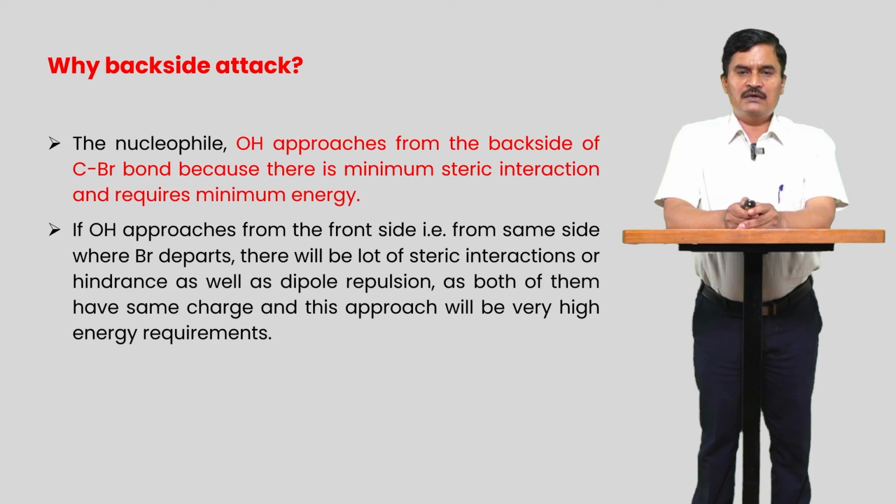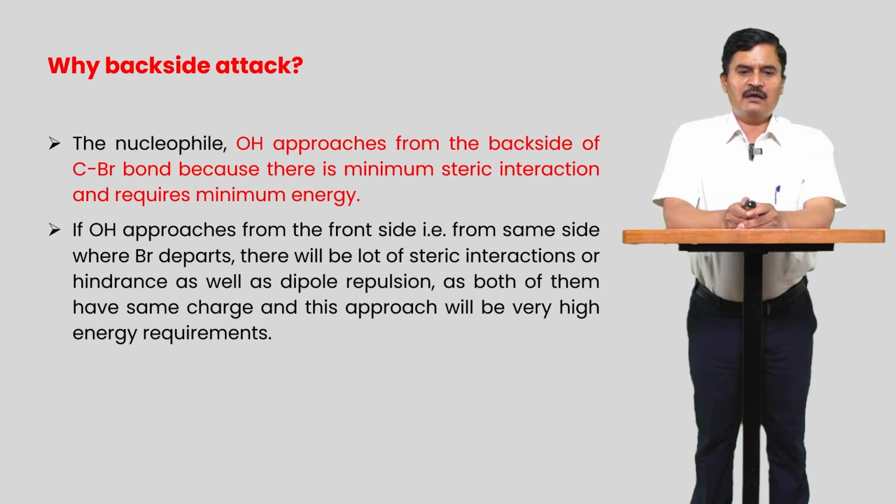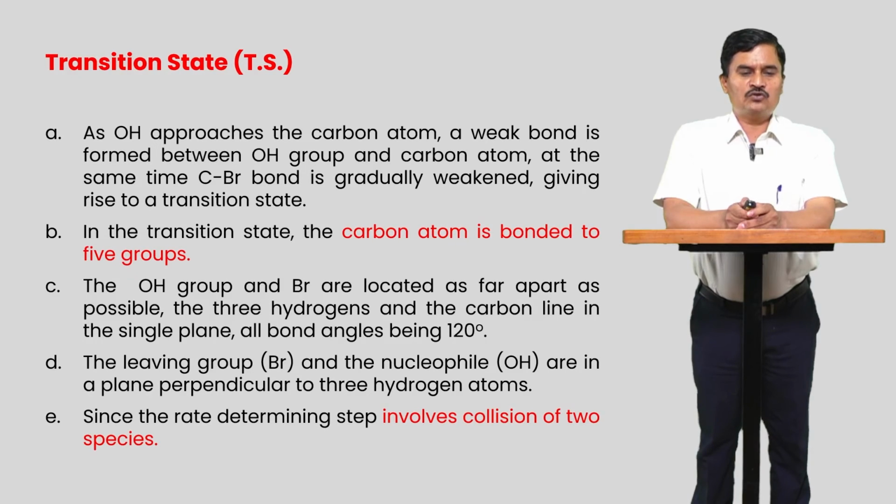Another reason is that the X group and OH group are both large groups, so there is a steric interaction, and hence front side attack is not possible. So OH minus must approach from the back side of the C-X bond. If OH approaches from the front side, it requires more energy, that's why it must approach from the back side.